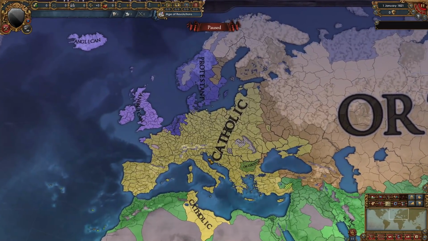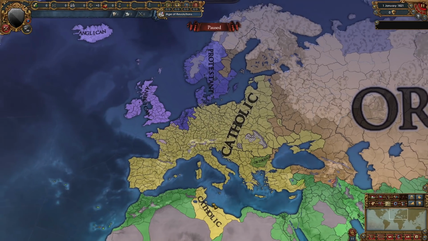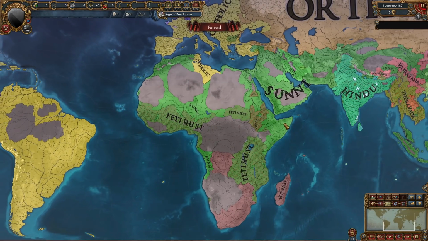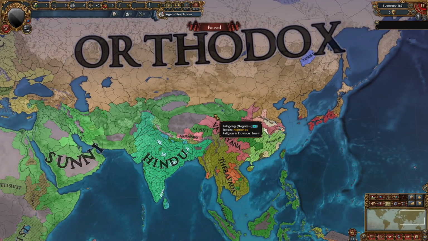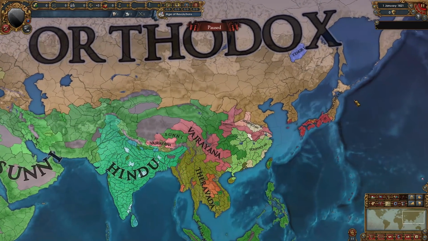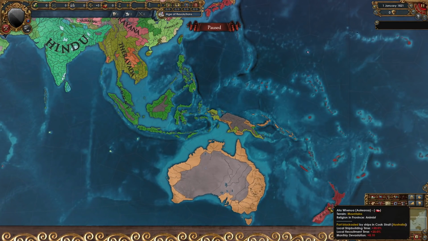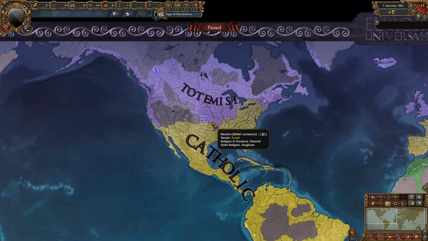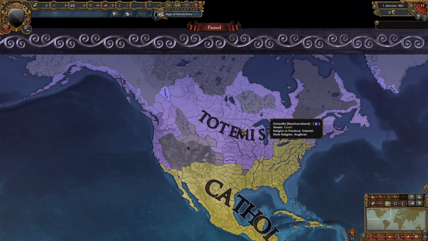This is what the religion map mode looks like in Europe, mostly Catholic. Italy has been doing lots of converting, and only the Netherlands are Protestant, with Great Britain being Anglican. This is what it looks like in Africa, as we can see, mostly Sunni nations with some fetishist ones. Russia has been doing a lot of converting. This is what the religion looks like in this region. Nogai has been doing converting as well, and even Japan is Orthodox. This is what it looks like in this region. Aotearoa is animist, Australia is Ultra-Ringa. In South America, everything is Catholic, and in North America it's divided between Catholic and Anglican, but the provinces actually being totemist.